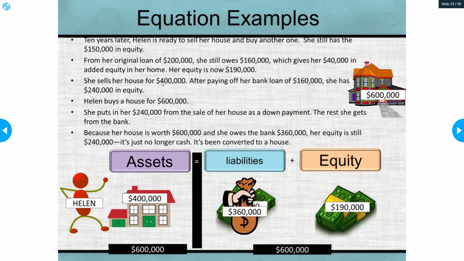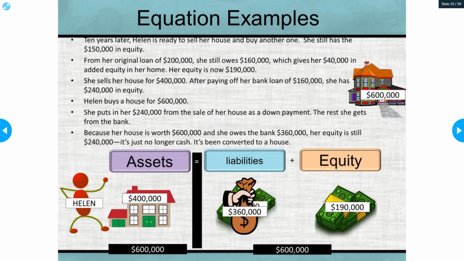She sells her house for $400,000. So she pays the bank. She actually sold it for more than what she bought it for, so she got another $50,000 in equity. She pays the bank the $160,000, and she's left with $240,000 in equity, because she got $190,000 from money that she put into it, plus another $50,000 because the property went up in value. So now she has $240,000 in equity.